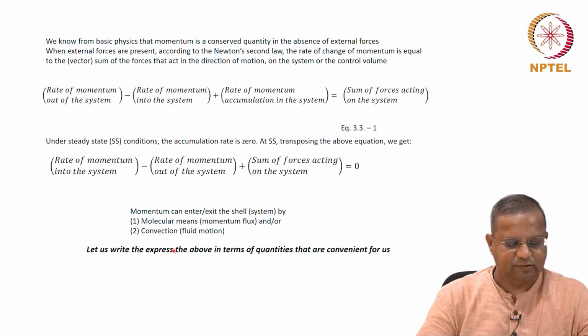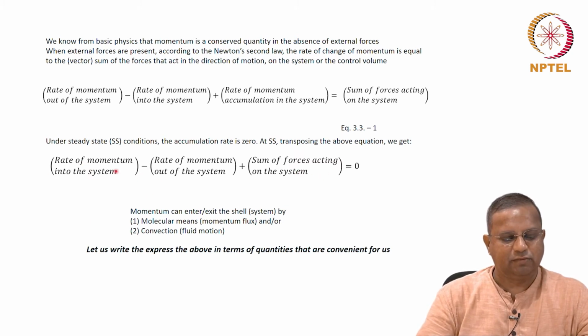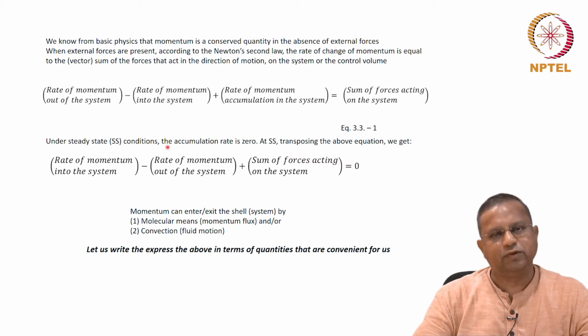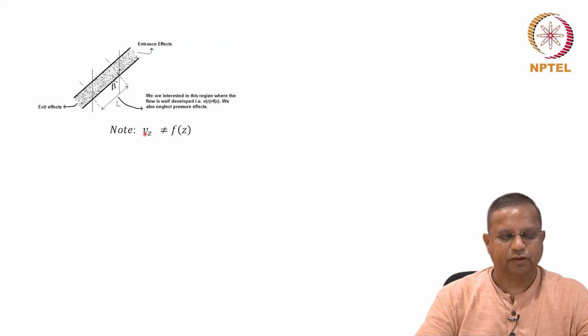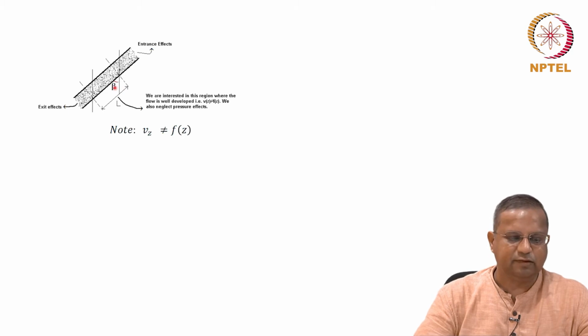So, let us rewrite this in terms of the quantities that are convenient to us. This is fine, this is in principle generally valid, but none of these we can directly measure, we will have to measure separate things. So, we will write it directly in terms of measurable variables. So, this is the situation that I have been talking about. Let me give you some more details.